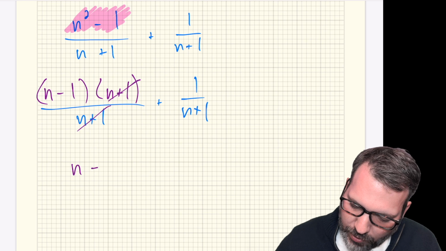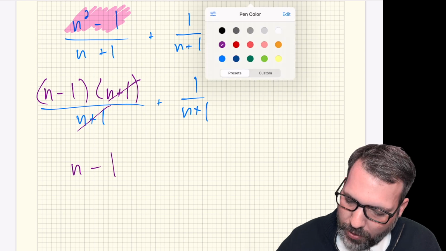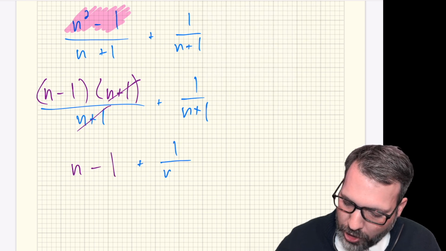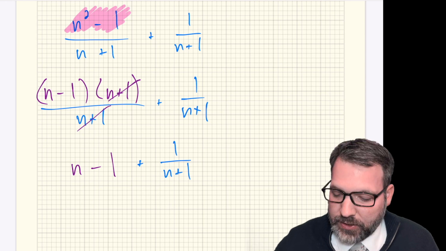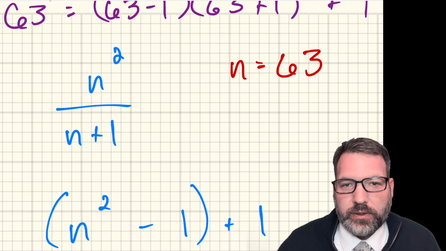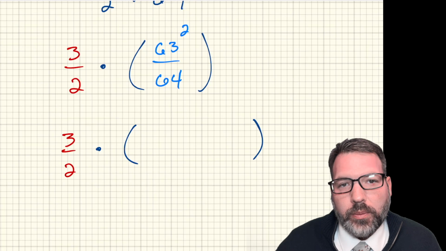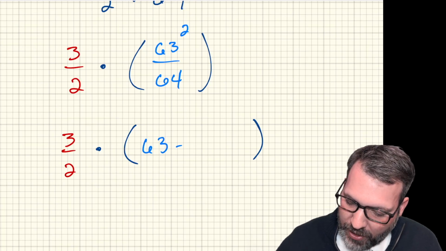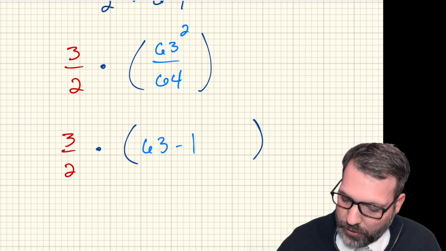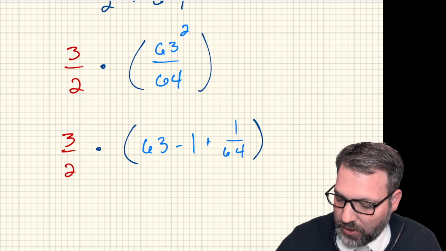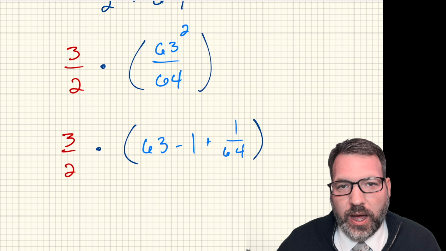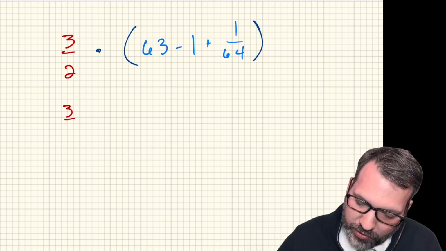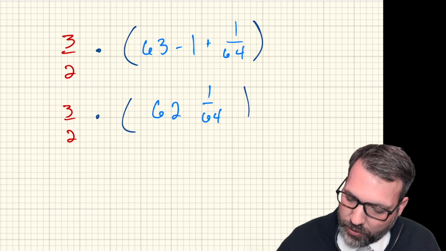You can see that that means what we end up with is n minus 1 plus the fractional part 1 over n plus 1. And that's the same thing as the thing we could not cancel, the n squared over n plus 1. Back over here, that means our 63 squared over 64 can actually be written as 63 minus 1 plus 1 over 63 plus 1, which of course is our denominator 64. So this is really the same thing as 3 over 2 times 62 and 1/64.